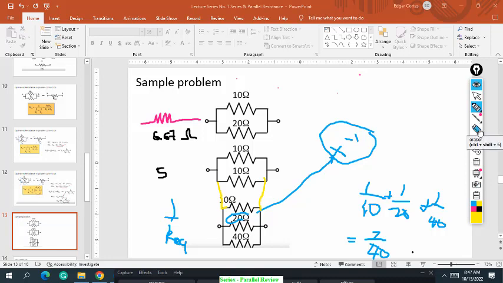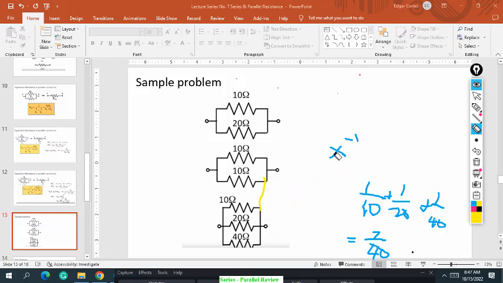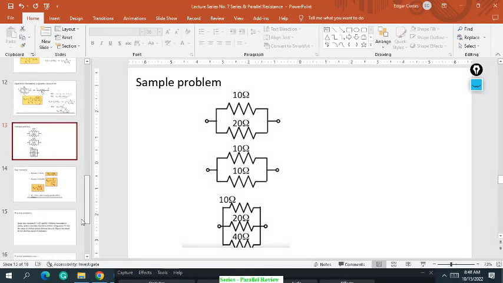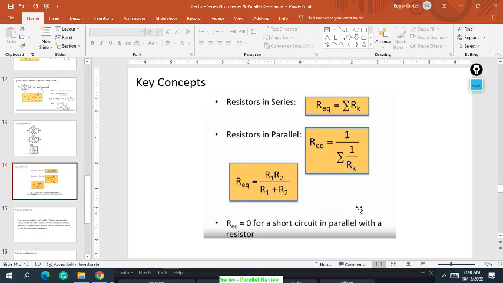So we got that, no? Any questions or clarifications? Actually, series is very easy, while parallel is a bit tricky because we're dealing with fractions. In summary, class, to get the equivalent circuit of a series we just add up the resistances, meaning the summation of Rk. For example, 10 ohms, 20 ohms, 30 ohms in series.